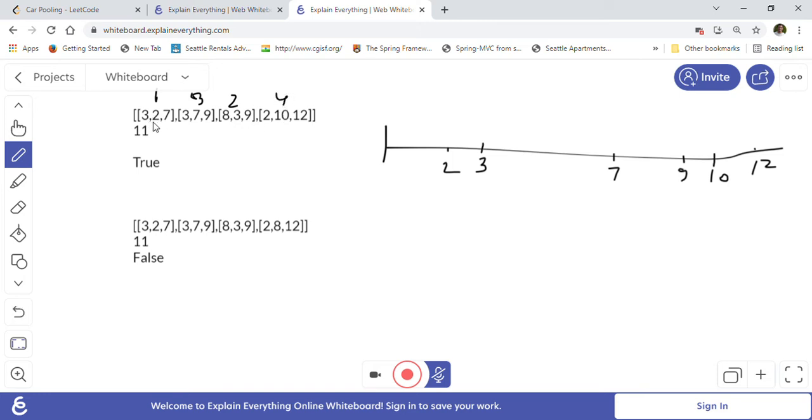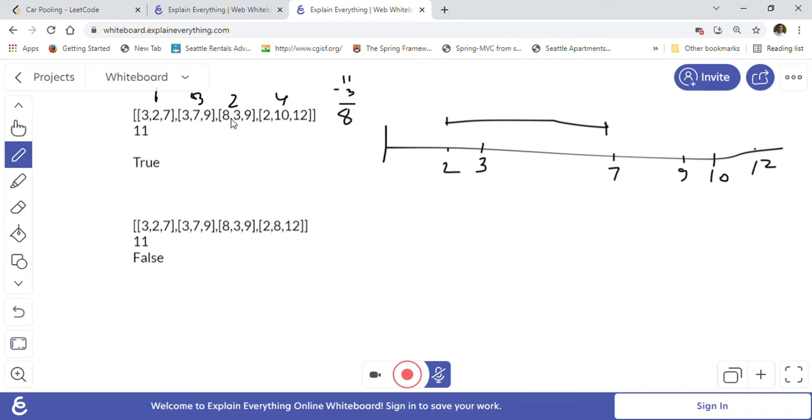So the 2 to 7 trip will start and they will board 3 passengers, right? 2 to 7. So now 3 passengers are boarded, right? So our initial capacity was 11 minus 3. Now it becomes 8 after 3 boarded.